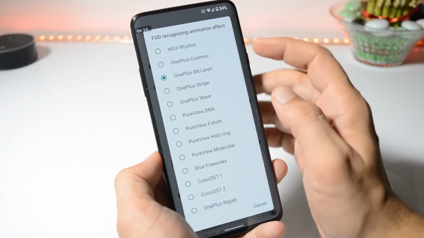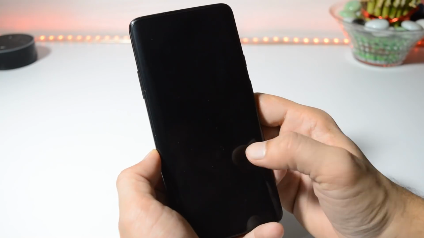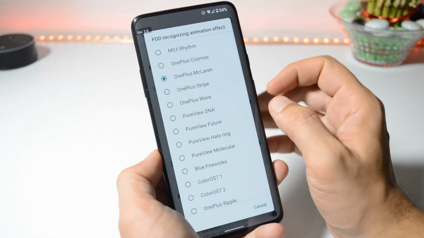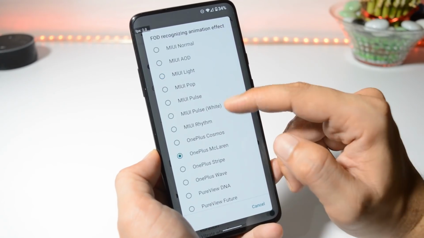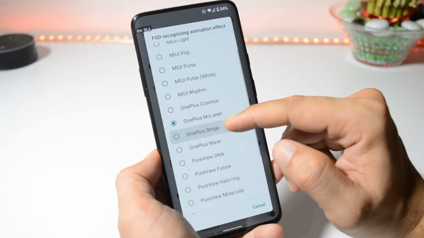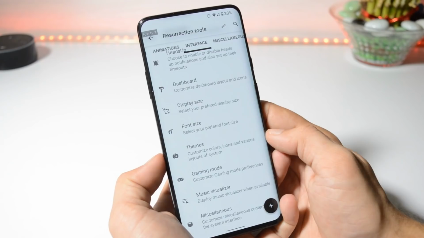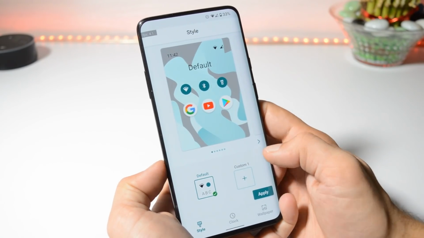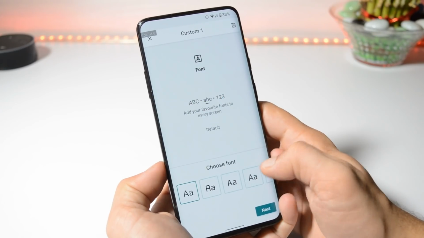Now let's also see the OnePlus McLaren Edition animation. So guys, this is one of my favorite features which comes on Resurrection Remix. You can see how many options we have for fingerprint animation. And guys, these fingerprint animations won't work if you are using always on display. Then we also have Android 10 themes available where you can change the style, clock, wallpapers, and if you want you can create a custom style.